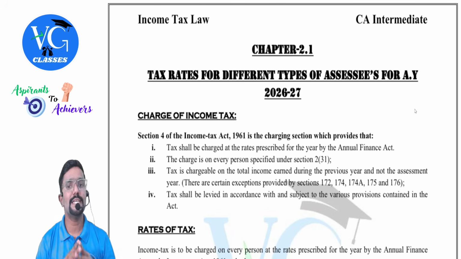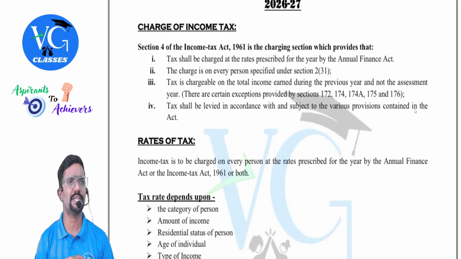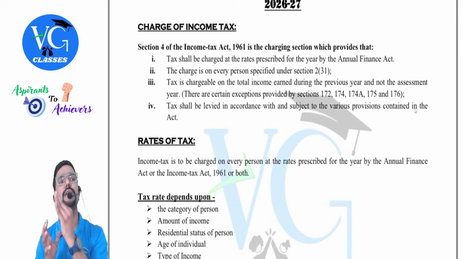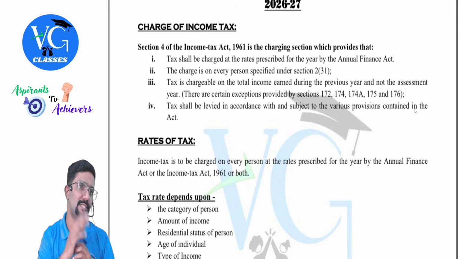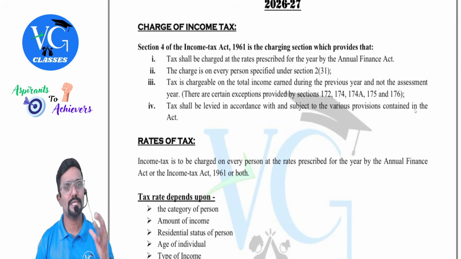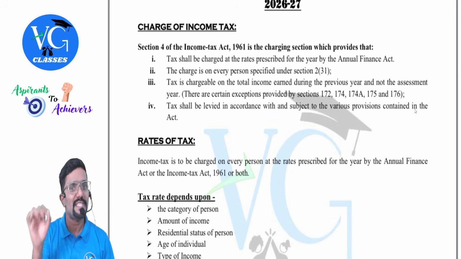Fine. Tax rates for different types of assessees for assessment year 26-27, which is applicable for you. Charge of income tax. Section 4 is a general charging section, which tells what is the tax. We learned it in the first chapter. What is it? Total income of a person earned in the previous year is chargeable to tax in the assessment year. So, section 4, let us break that down into parts. Section 4 of the Income Tax Act 1961 is a charging section which provides that tax shall be charged at the rate prescribed for the year by the Annual Finance Act.